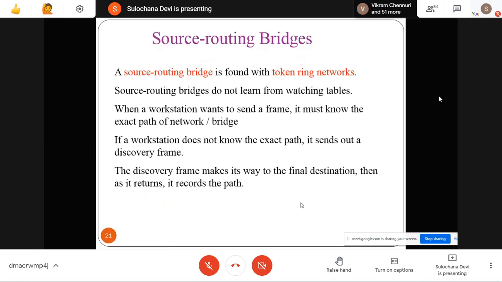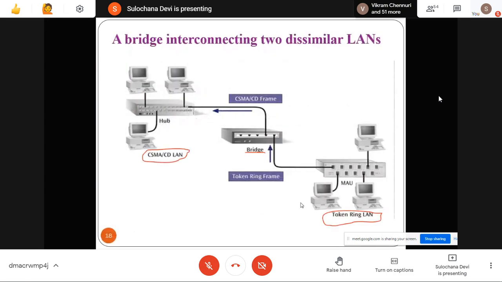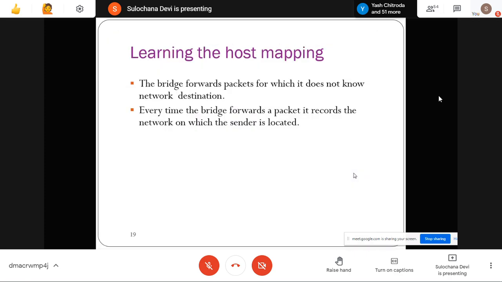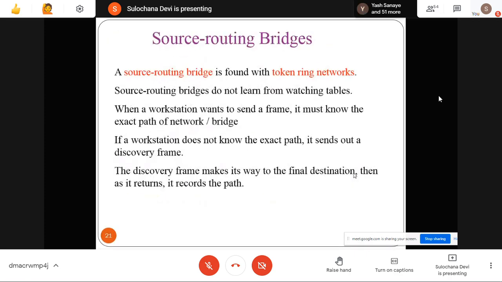Then source routing bridge. If you are using a token ring, and this device wants to send something to that device, then this device has to tell the complete path how to reach it. The bridge won't do anything. If you tell it to go to this place and then that place to reach there, then the bridge will send your packet. Otherwise it won't send. That is known as a source routing bridge, and these are found in token ring networks. Here they will not learn anything from watching traffic. If you want to send something, you tell the exact, complete path, and only then will it send.